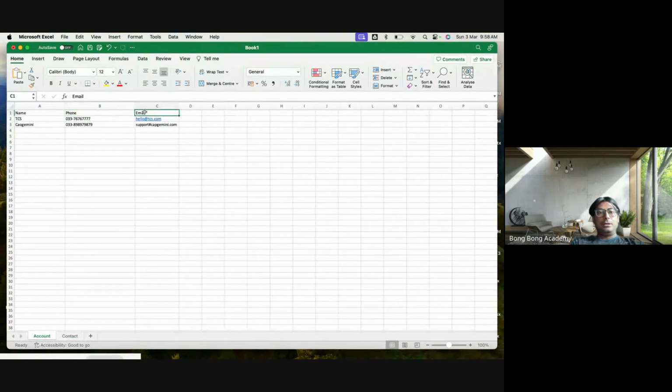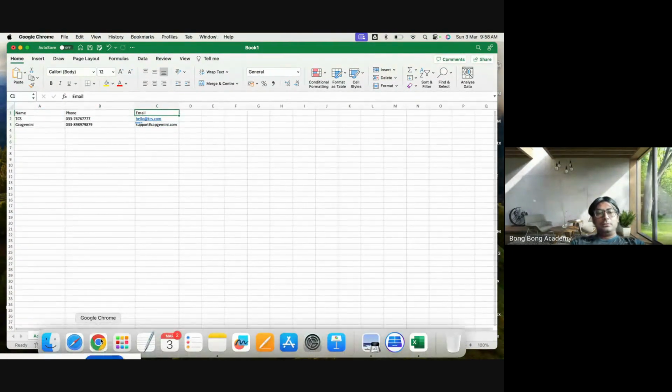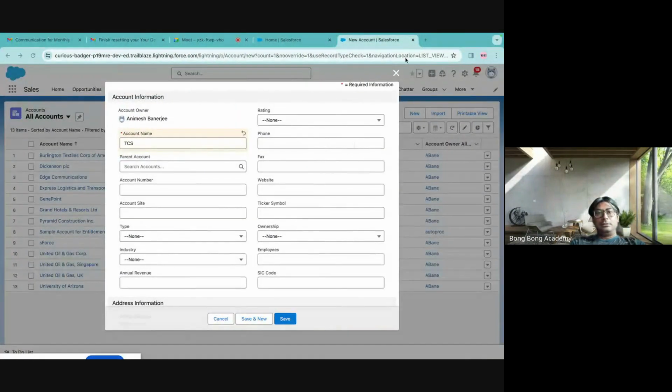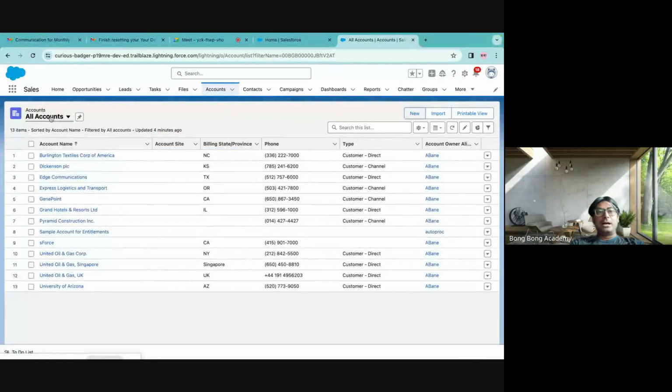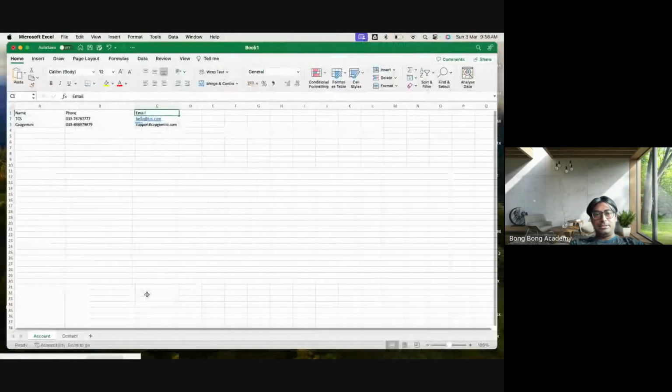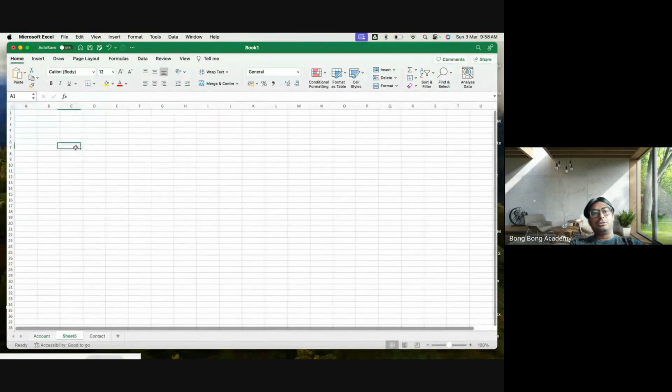In the Salesforce world, the tables are called objects. Please remember this. From now on, we'll not use the term table. Table is actually called object in Salesforce CRM.